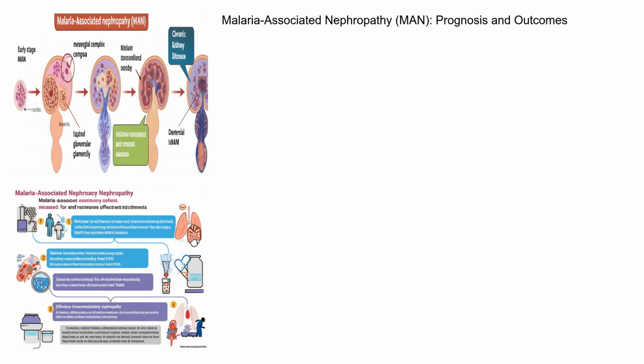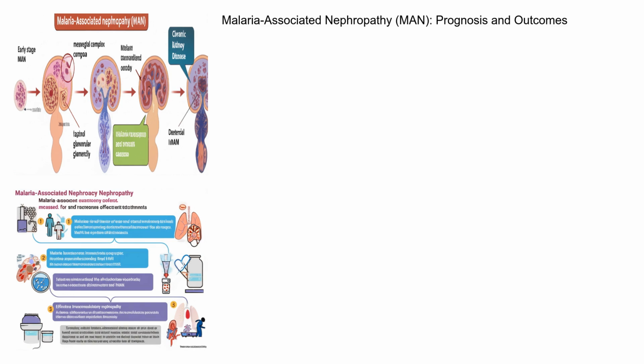The prognosis for patients with malaria-associated nephropathy varies depending on the severity of the condition and the availability of treatment. Early diagnosis and prompt treatment can help slow the progression of kidney disease and improve outcomes. However, in many cases, MAN can lead to chronic kidney disease and ultimately kidney failure.